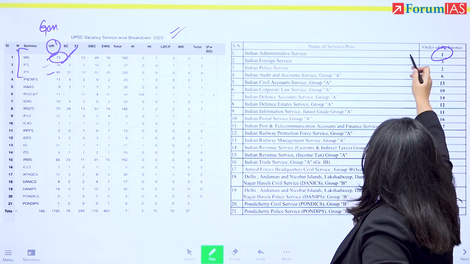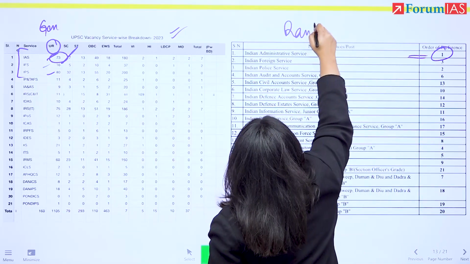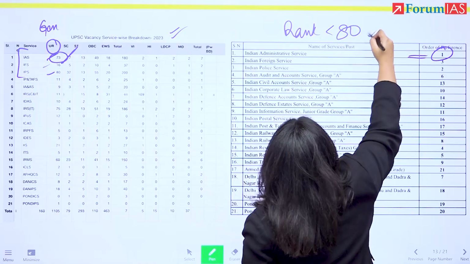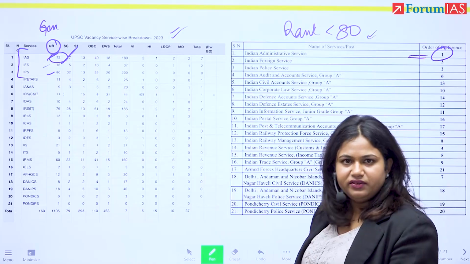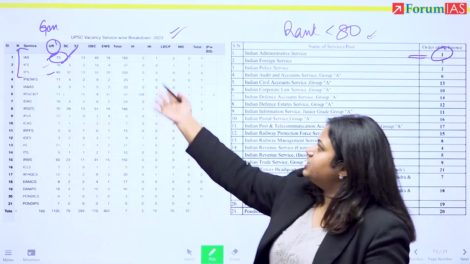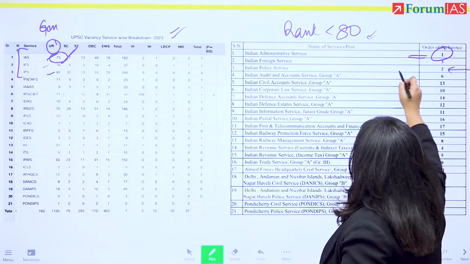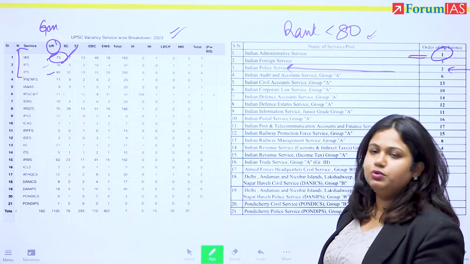So that means this person has put their order of preference 1. If their rank is less than 80, this person will get IAS, right? What happens if you have more of a rank than this, right? These IAS posts have gotten filled up. Now you get your second preference. Second preference, the student has put Indian Police Service.